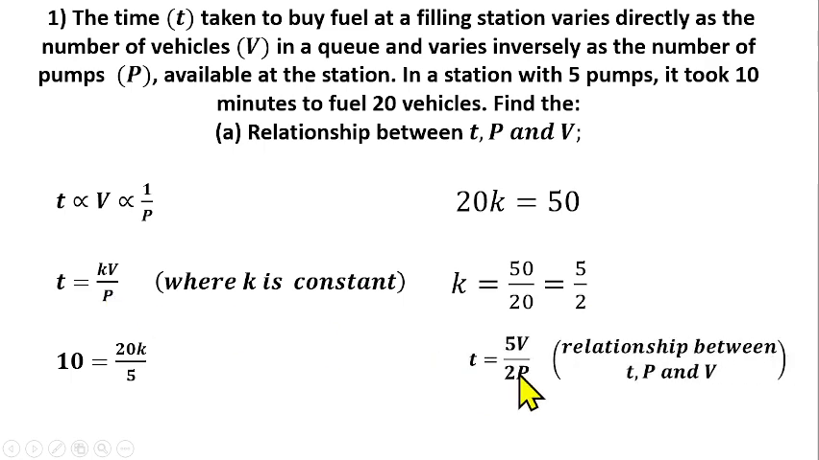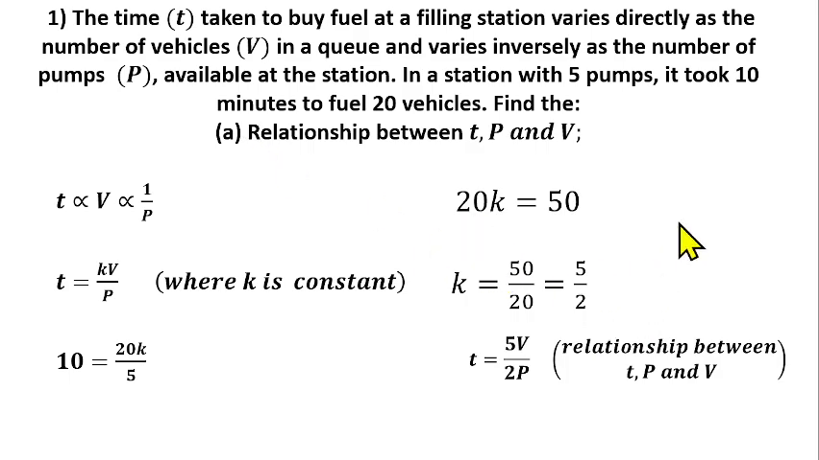So you'll be having t equals k, which is 5 over 2, multiplied by v over p. Because it's a fraction, the 2 will come down, so you have 5 over 2 then v over p. So this is the relationship between t, p and v. Sometimes they call it the formula connecting t, p and v. So you have t equals 5v over 2p. So that's question number 1a.